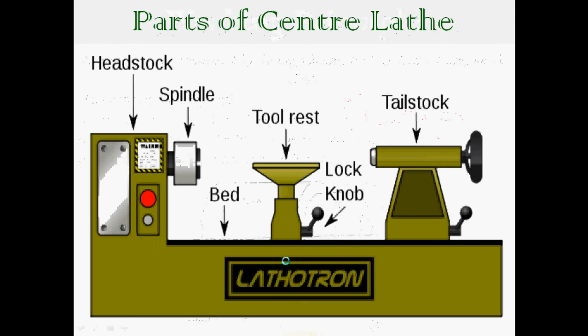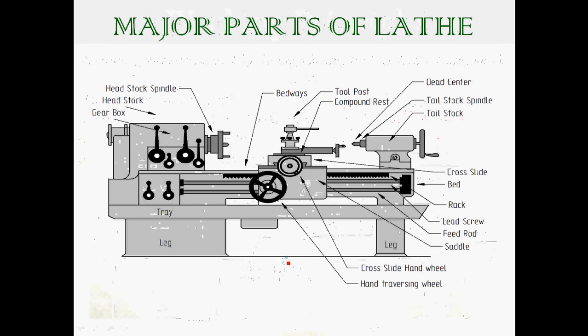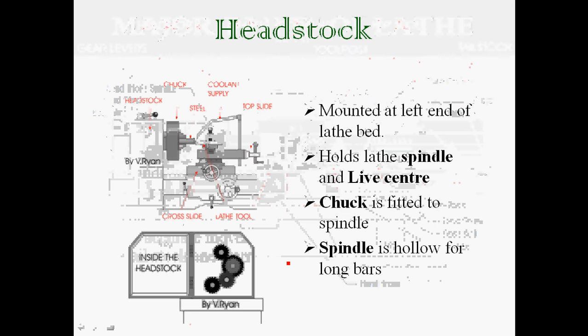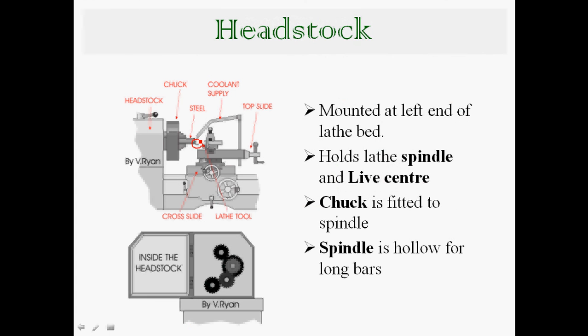The important thing here is, for a lathe the workpiece is rotating and the cutting tool is stationary. One more important thing is that the cutting tool has a single point. This is called a single point cutting tool. There will be only one point which cuts the workpiece.